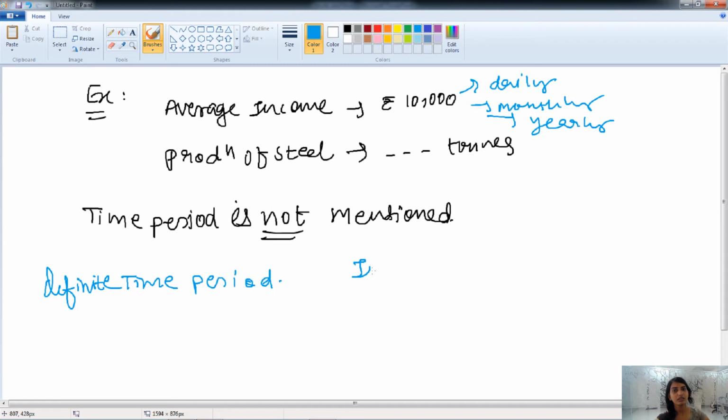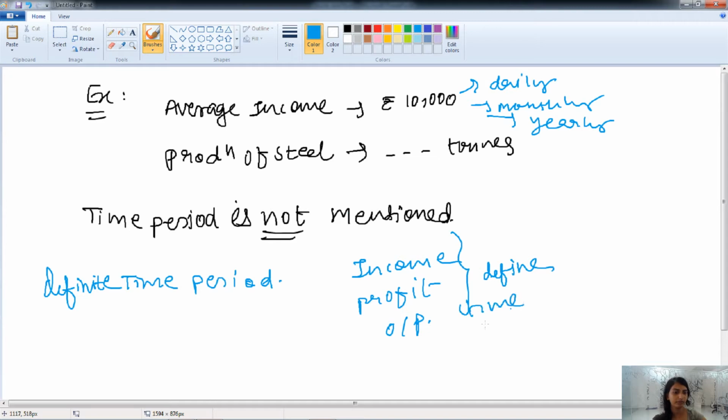Concepts like income, profit, output, in all such cases, when we define the time period, then only it makes sense. If the time period is not defined, then it doesn't make sense to anyone. So, to define the time period is very necessary.